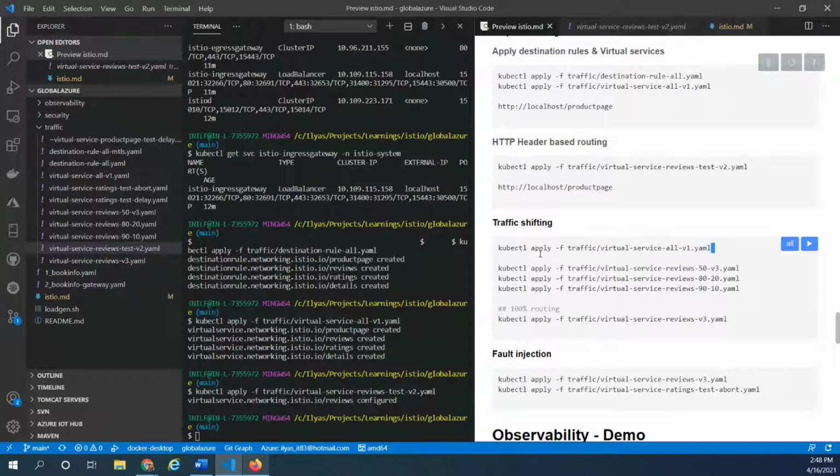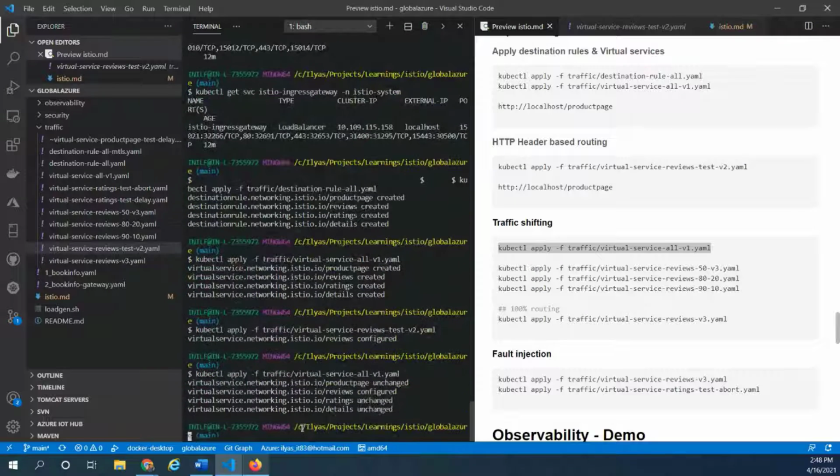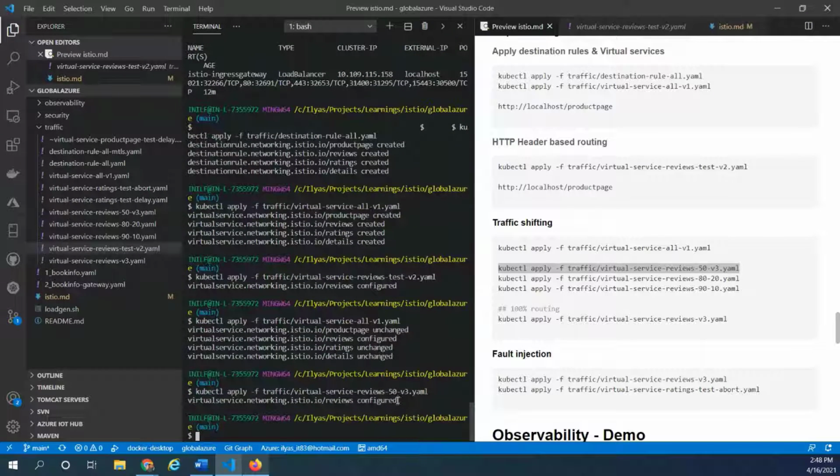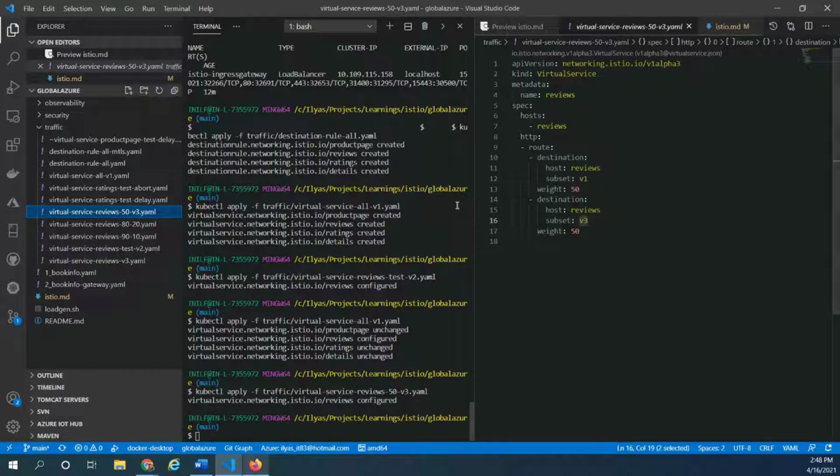And likewise, I also have a few more examples. For example, this one, let me go ahead and run this to bring back the old situation, and then let me run this. This basically applies 50% traffic to two different servers. Let's quickly open the Reviews 50 v3 version. And here, this is applied on the Reviews Microsoft virtual service. And here we have 50% of the traffic going to Reviews version 1, and 50% going to version 3.